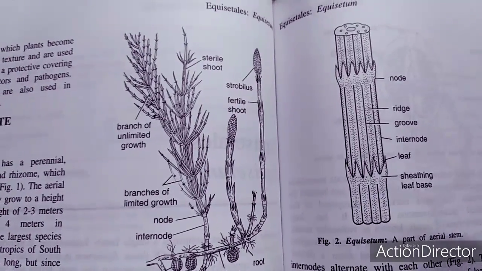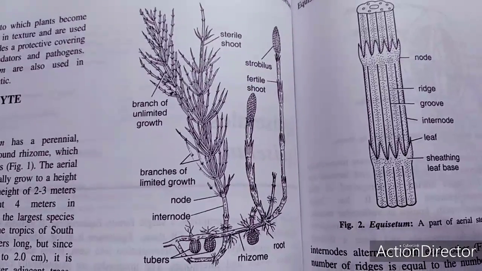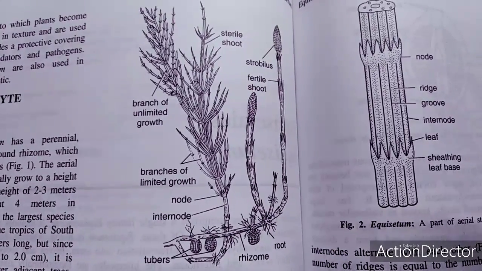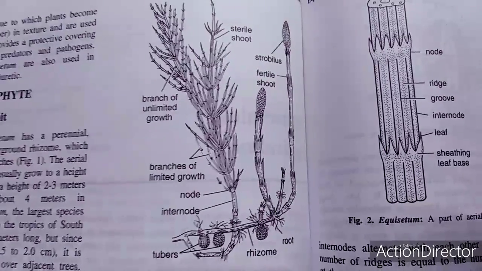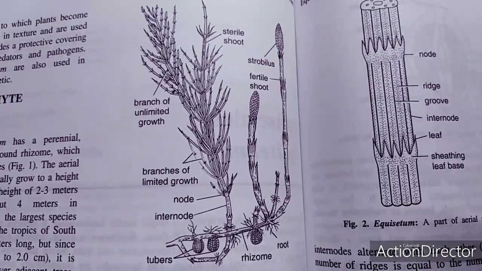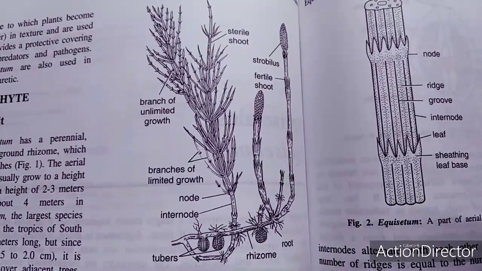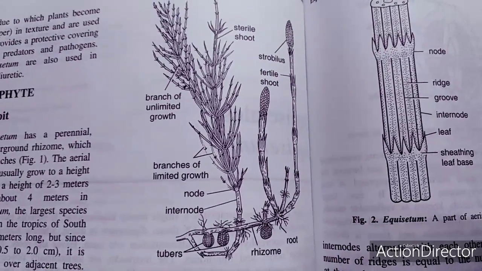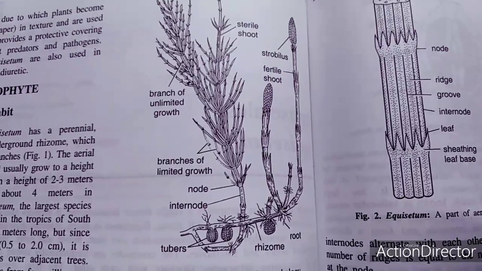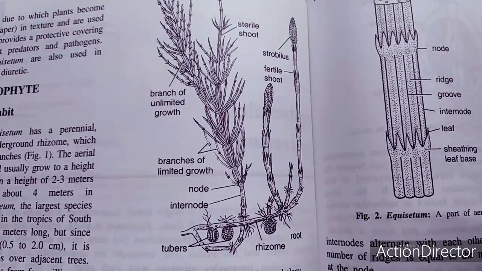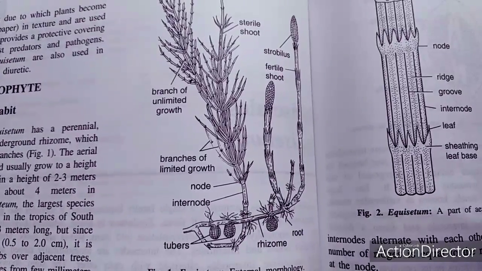So the visible plant body in Equisetum, you can observe it. In this case, you can find that the visible plant body is a sporophyte, and the habit is that Equisetum is a perennial branched, creeping plant. It has an underground rhizome, which bears annual, erect, aerial branches. The aerial branches are herbaceous, usually growing to a height of 10 to 60 centimeters, but some attain a height of 2 to 3 meters.